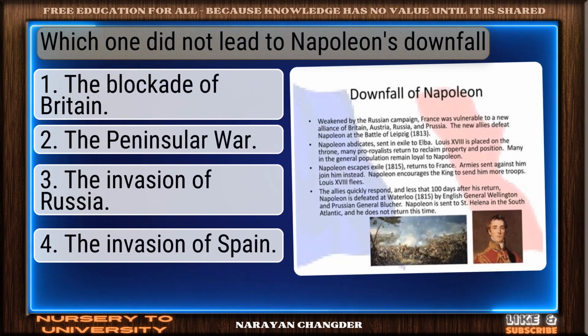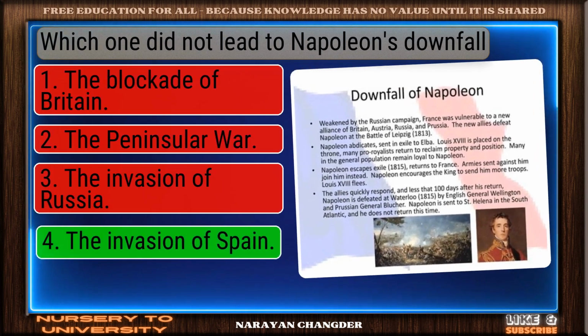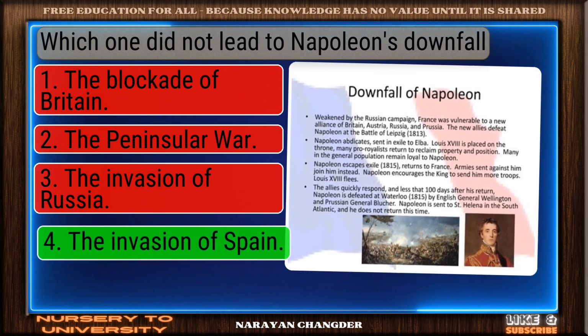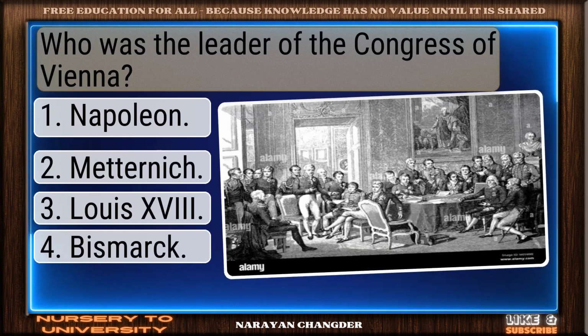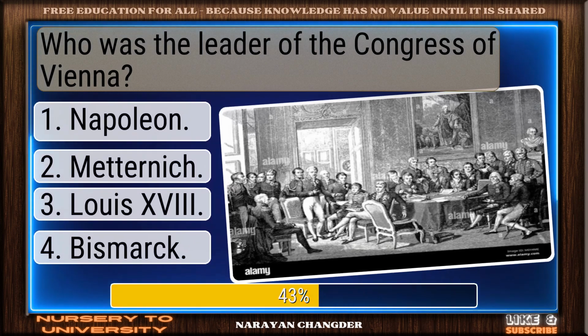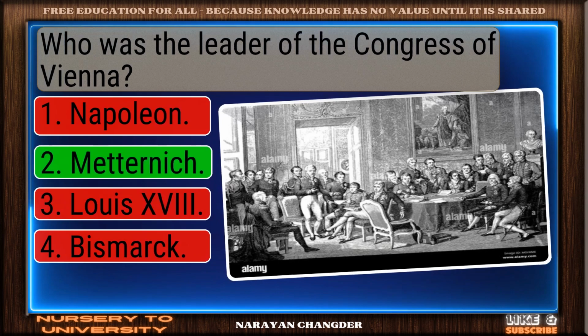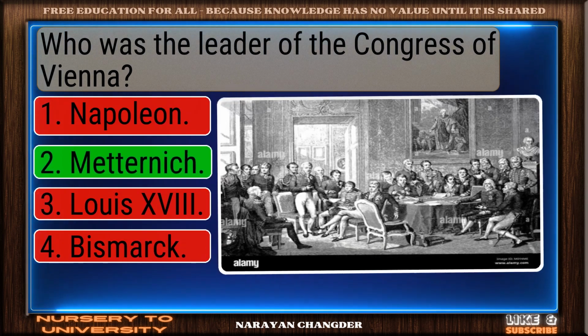Which one did not lead to Napoleon's downfall? Smart pick. The invasion of Spain is the correct choice. Who was the leader of the Congress of Vienna? You're right. Metternich is the correct answer.